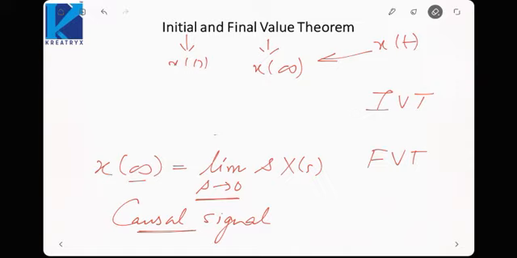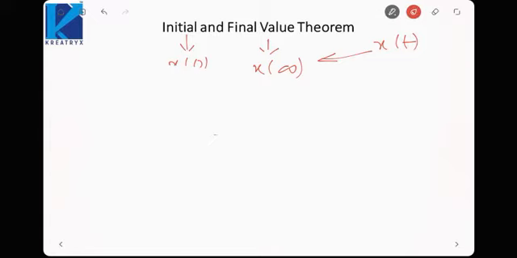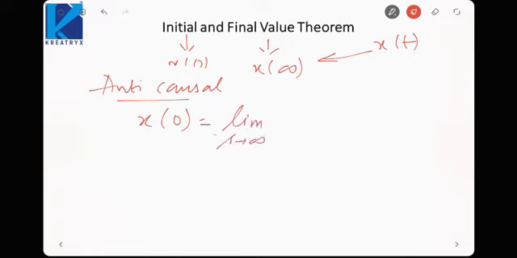Now if there is an anti-causal signal, which exists from minus infinity to 0, again it will be the limit as s tends to infinity of s times X(s). But now, since the anti-causal signal exists from minus infinity up to 0, this will be the final value theorem, because the 0th value is the final value for an anti-causal signal.